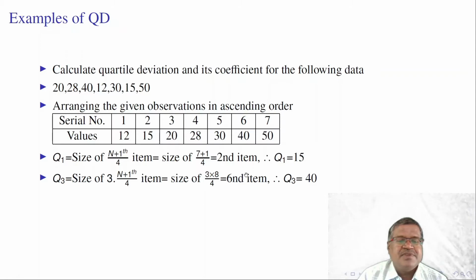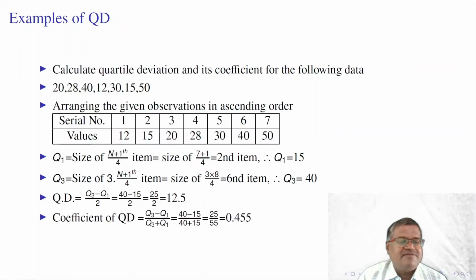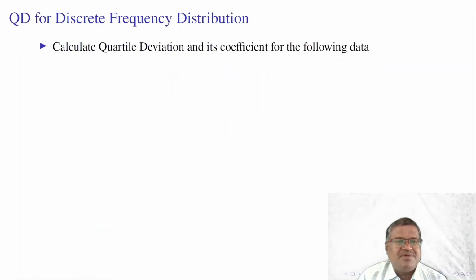The value corresponding to the 6th item is Q3, 40. Now substitute in the formula: Q3 minus Q1 by 2 is equal to 40 minus 15 by 2, 25 by 2, 12.5. This is our quartile deviation for this raw data. Coefficient of quartile deviation is 0.455.